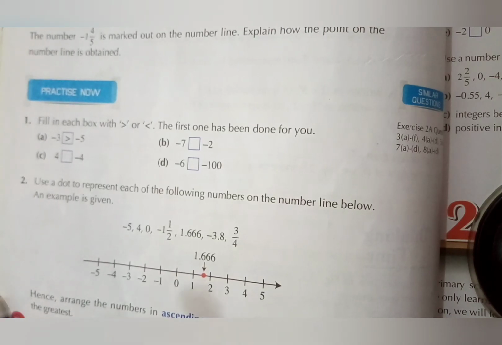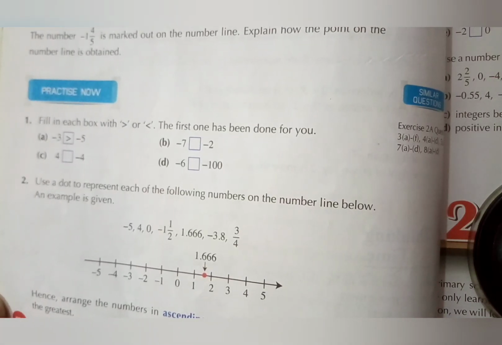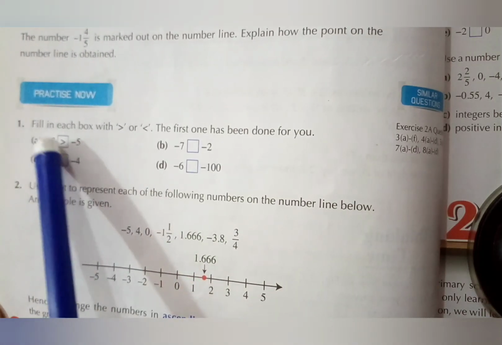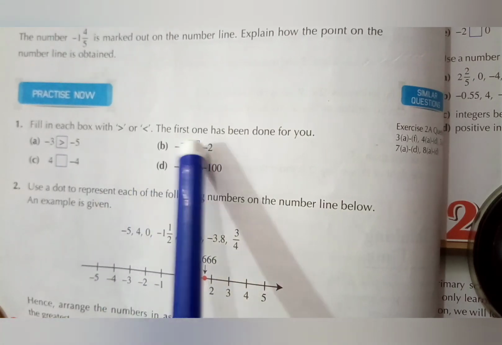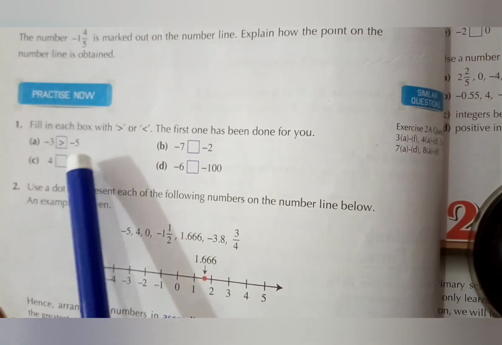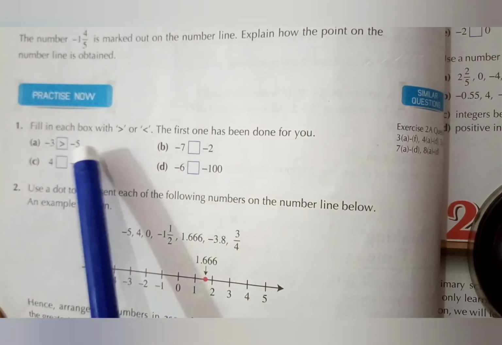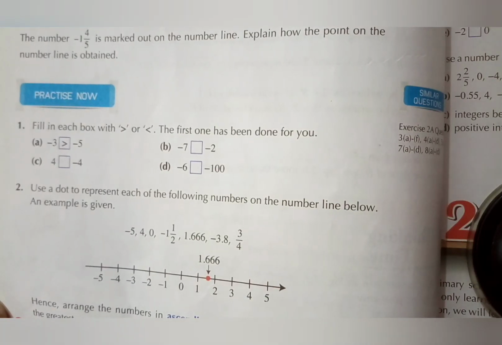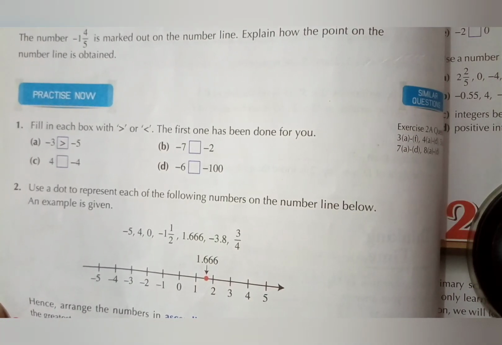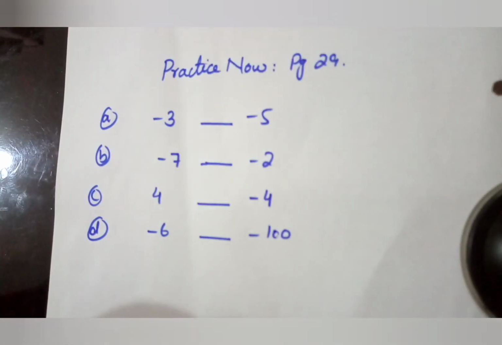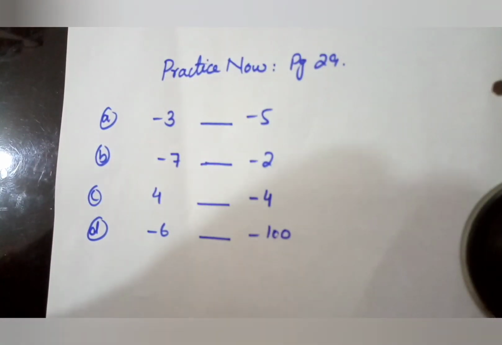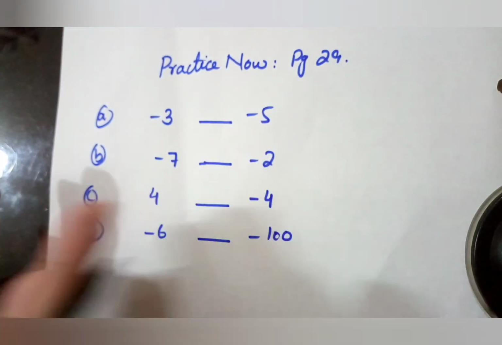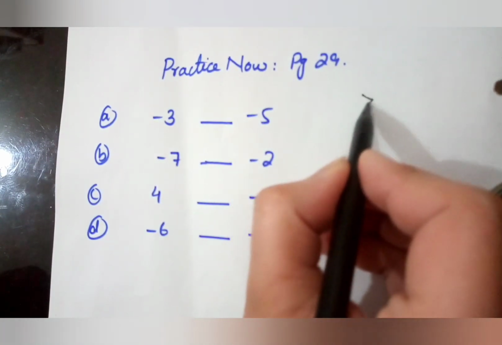Now we practice on page 29, that is written in your assignment, page 28. Again, the questions are the same. It is about filling the boxes with greater than or less than. The first one has been solved. There are two terms. You have to identify which term is less than or greater than using the number line. If you understand the concept of number line, you can easily identify. I just write down all the blanks of question number 1 from A to D on paper. First of all, before starting this question, I will explain the signs.